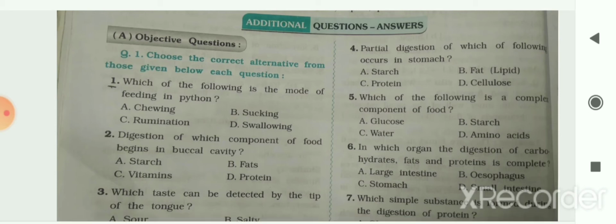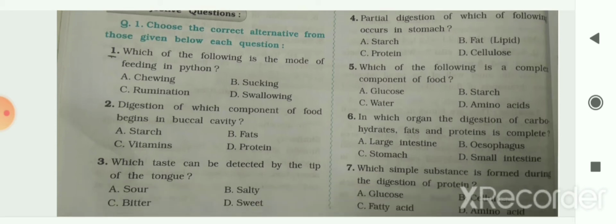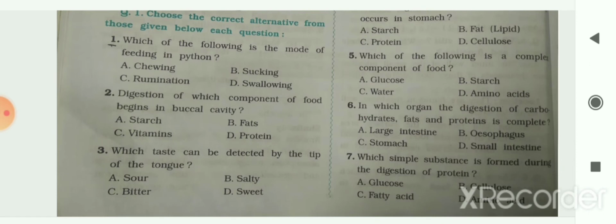In this first question, that is choose the correct answer or MCQ. The first one: which of the following is the mode of feeding in python? Options given are chewing, sucking, rumination and swallowing. So your answer is swallowing. The mode of feeding in python is swallowing.